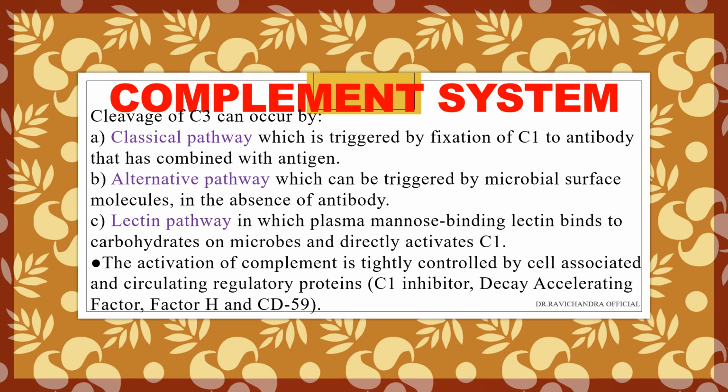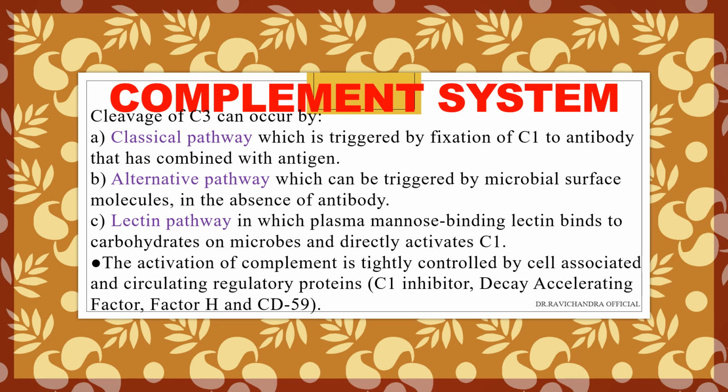Lectin pathway, in which plasma mannose binding lectin will bind to carbohydrates on microbes and directly activate C1. So for C3 proteolysis, C1 has to be fixed or activated. So in the presence of antibody, it is classical pathway. In the absence of antibody, it is alternative pathway. If there is availability of carbohydrates and lectin, directly C1 can be activated by lectin pathway.